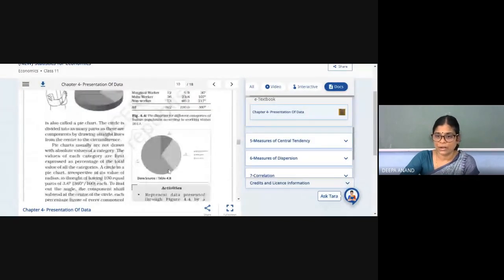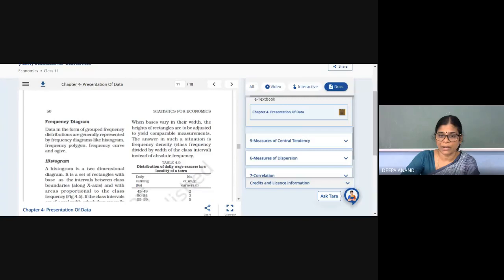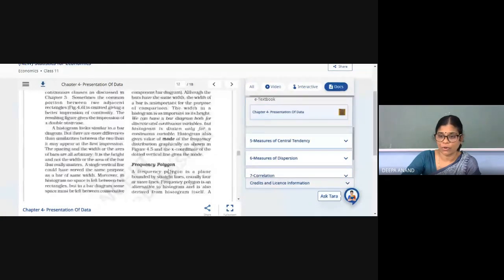Okay, so pie chart, bar diagram, histogram, subdivided bar diagram, line graph, all these things you have seen. Frequency polygon, and here you see ogive. Do you remember what is ogive? See here, histograms. The beauty of the NCERT book is, when you come to class 12 or when questions are put, you will understand. Even in class 10, questions are asked from in between. See, histogram also gives the value of mode. So for finding out mode, histogram is the better option.